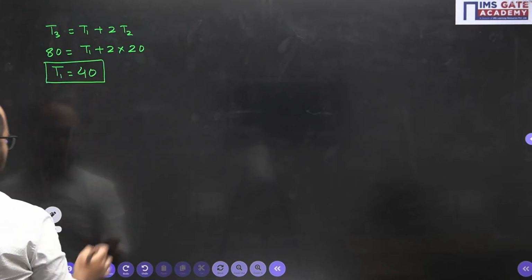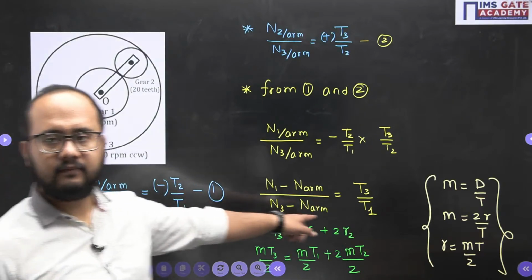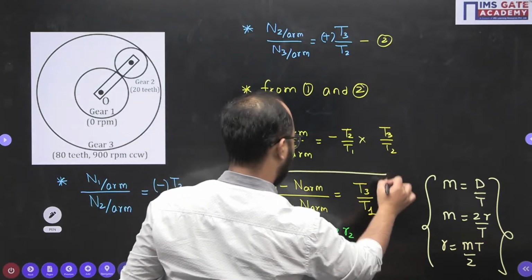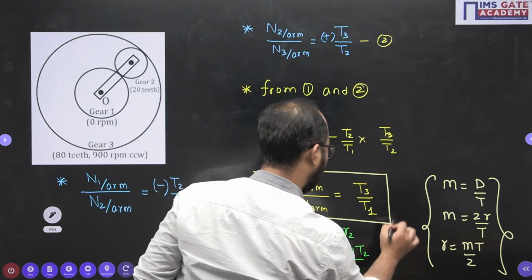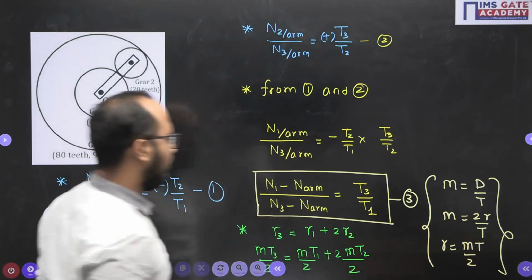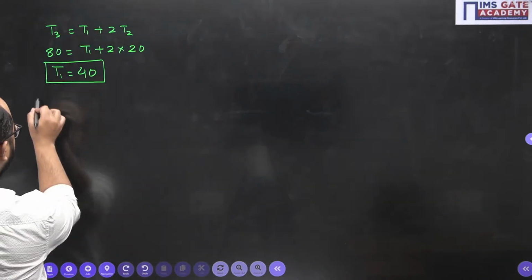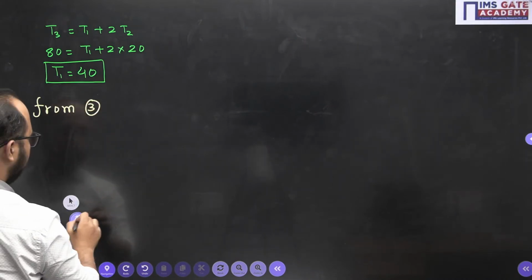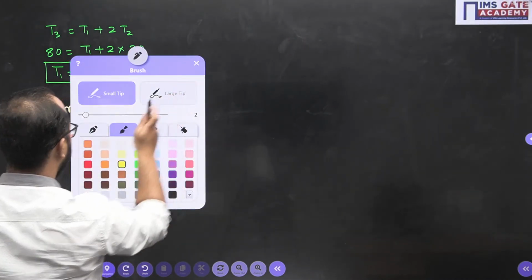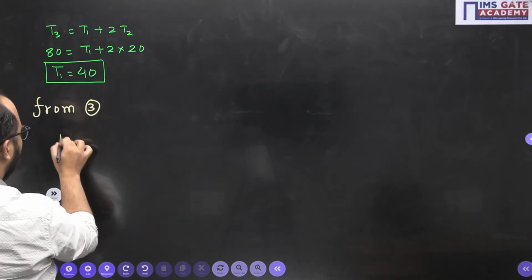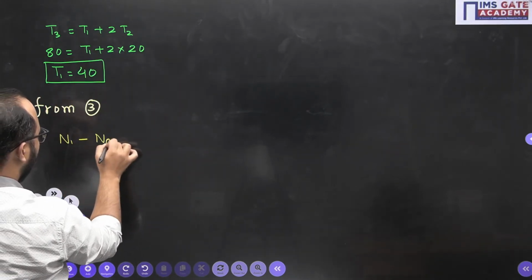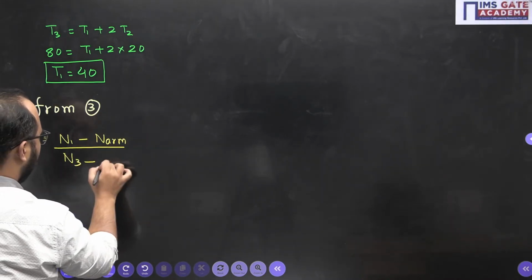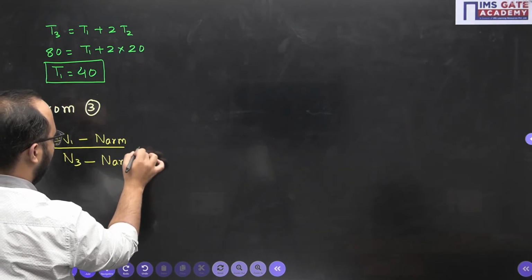That value I will utilize here in this relation. So this was the relation that I have to use. Let's suppose equation 3. So from 3, N1 minus N arm divided by N3 minus N arm equals T3 by T1.